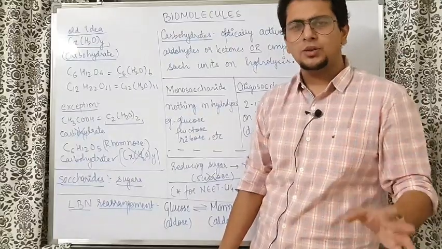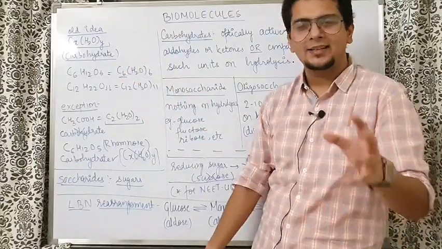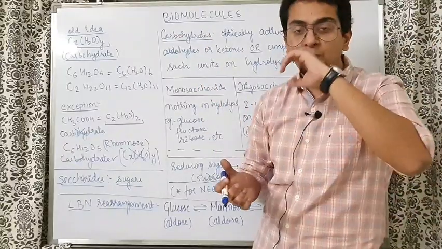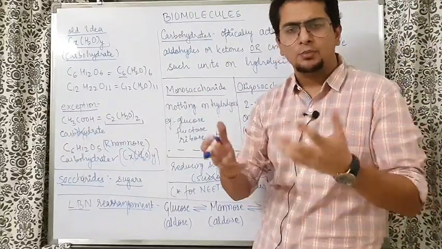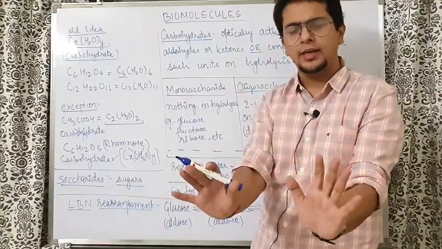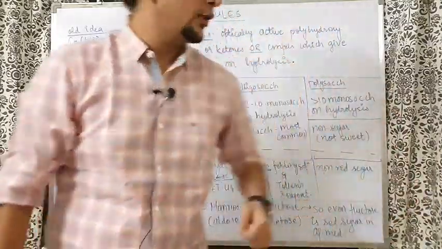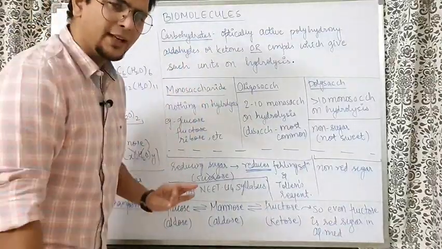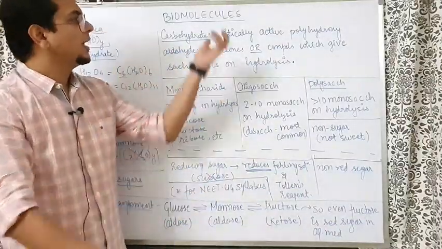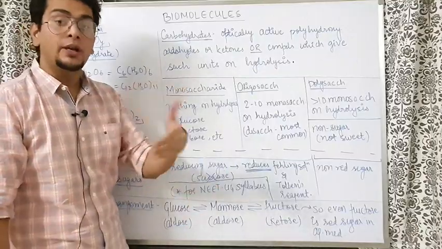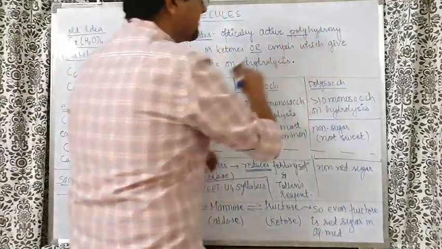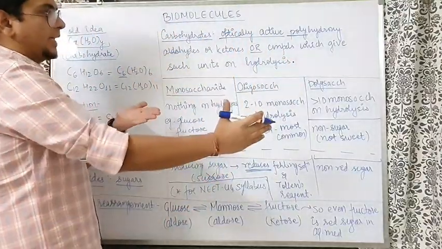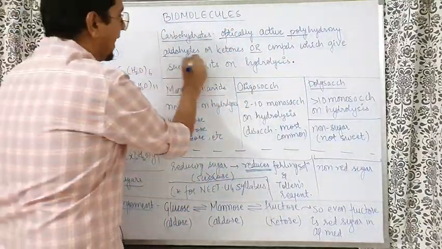So people understood this was a very elementary idea at that time. But by that time many people started calling all these compounds carbohydrates. So they kept the name carbohydrate only, but they changed the definition. So it is a new definition of carbohydrates. Carbohydrates, chemically speaking, from the chemistry point of view, are optically active polyhydroxy. Polyhydroxy means many OH groups will be there. It should be optically active also. So optically active polyhydroxy aldehydes or ketones.